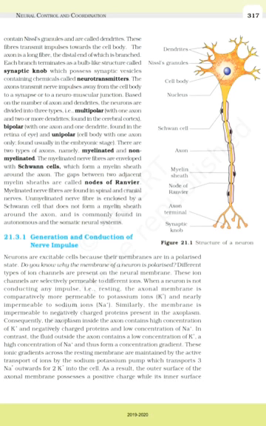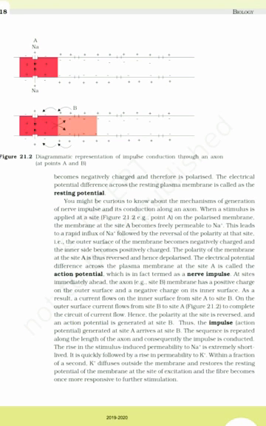As a result, the outer surface of the axonal membrane possesses a positive charge while its inner surface becomes negatively charged and therefore is polarized. The electrical potential difference across the resting plasma membrane is called the resting potential. You might be curious to know about the mechanisms of generation of a nerve impulse and its conduction along an axon.